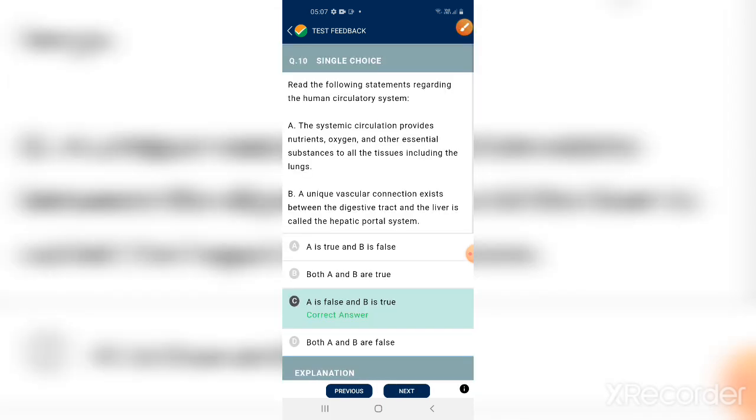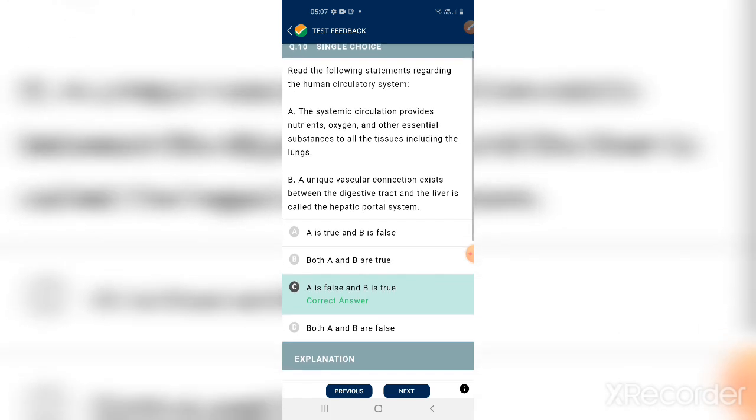Next bit is, read the following statement regarding the human circulatory system. Systemic circulation provides nutrients, oxygen and other essential substances to all the tissues including lungs.